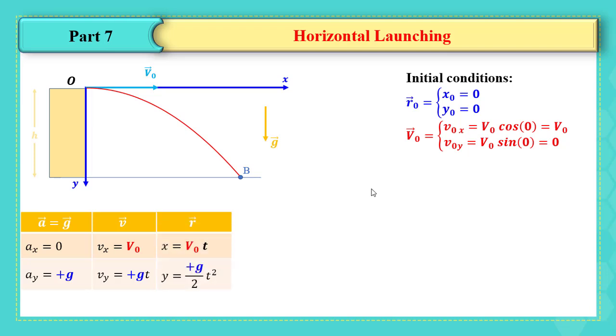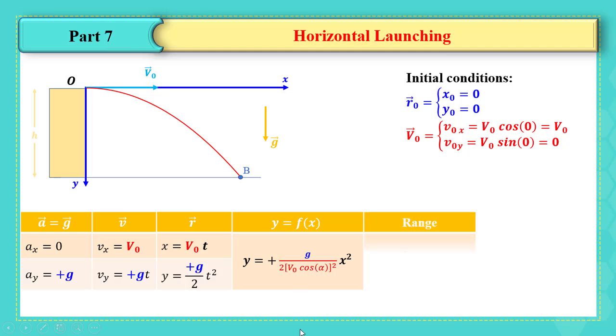By antiderivative, r vector is v0t i plus g over 2 t squared j. There is no v0y and there is no y0, there is no x0. The equation of trajectory is taken as g over 2 v0 cosine alpha, all of it squared, x squared, if we are considering the general equation in the last video. Replacing alpha by 0, this expression becomes g x squared over 2 v0 squared.